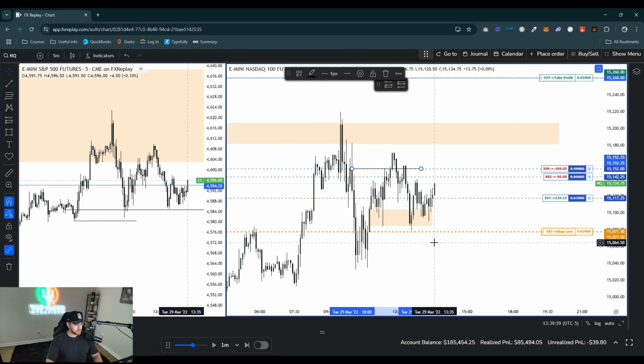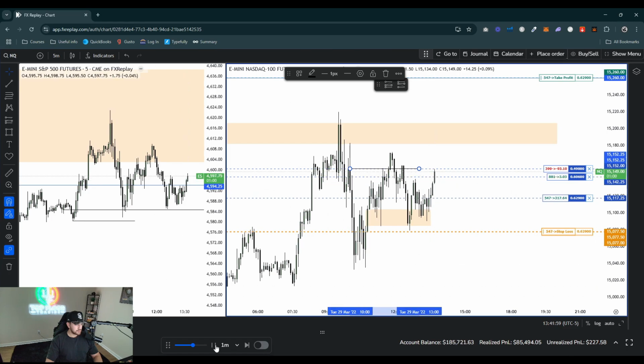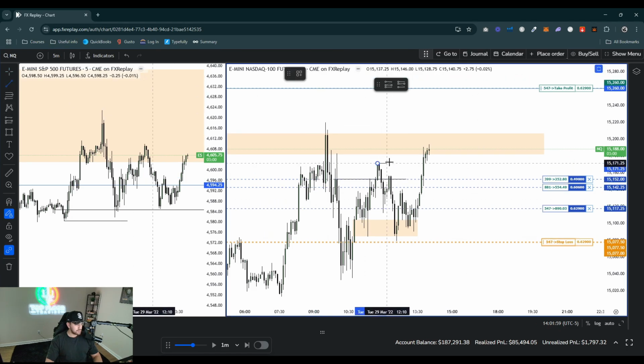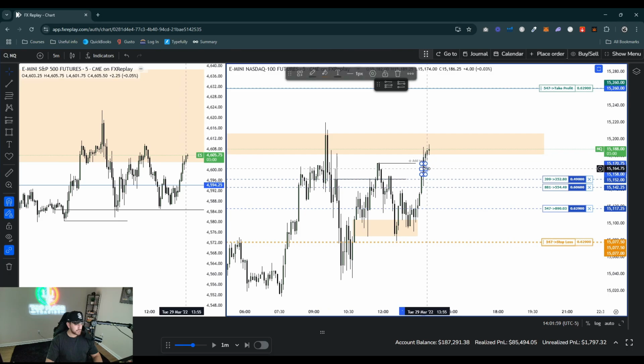This is taking way too long though. 105. Let me just fast forward it. Okay, there we go. That's the displacement you want to see above these highs. So since we did break above this high here and we formed this fair value gap, want to see this fair value gap hold in case it does come down to it.